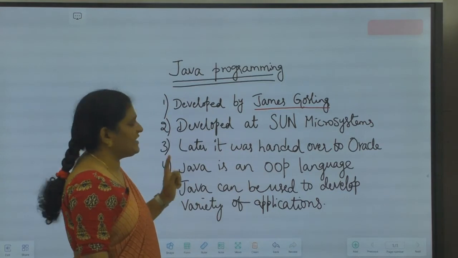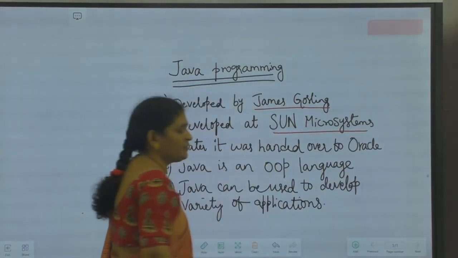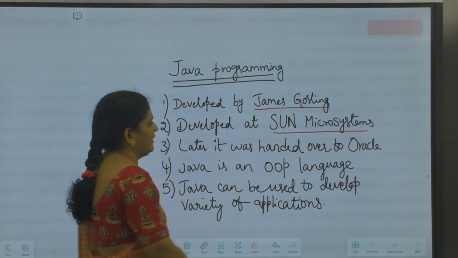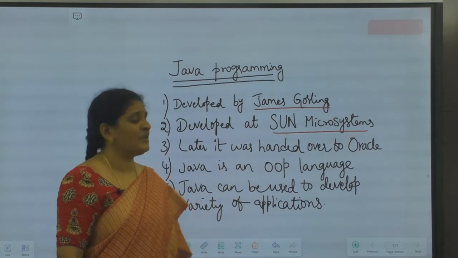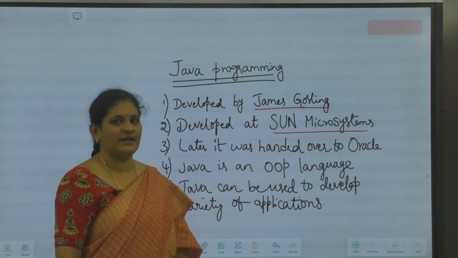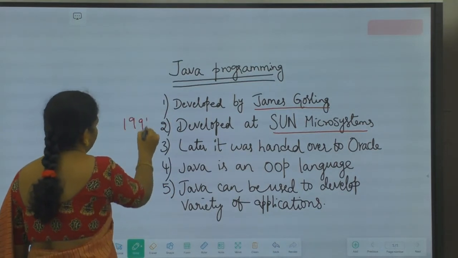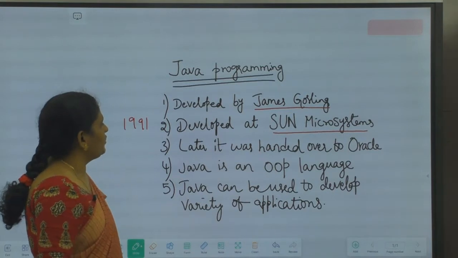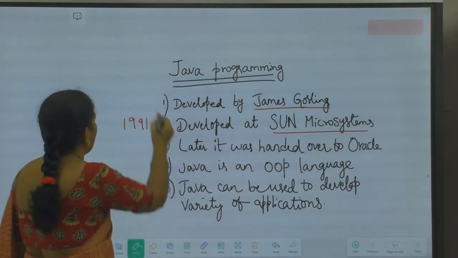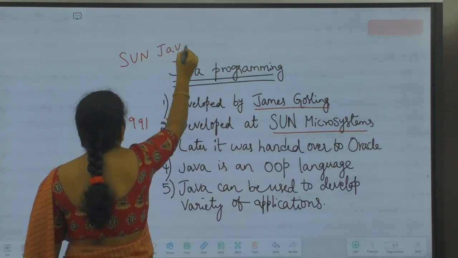And Java has been developed at Sun Microsystem. It is a company, a software company. James Gosling's team, while he was working with that company, developed the Java programming language around 1991. At that time we usually call Java as Sun Java.